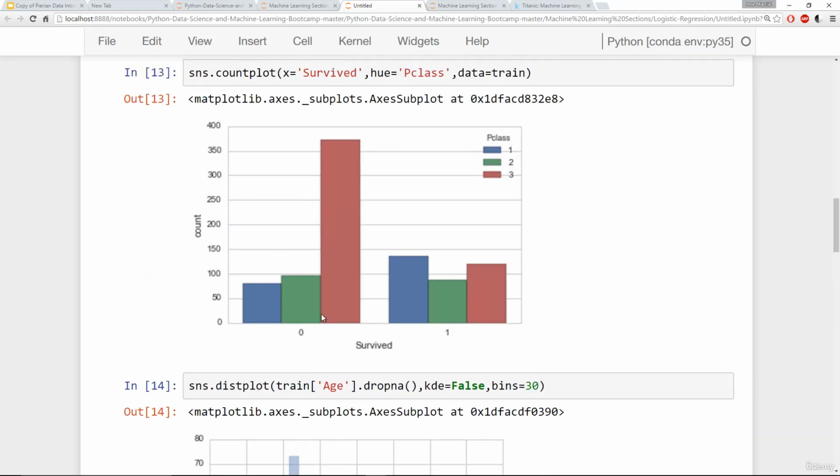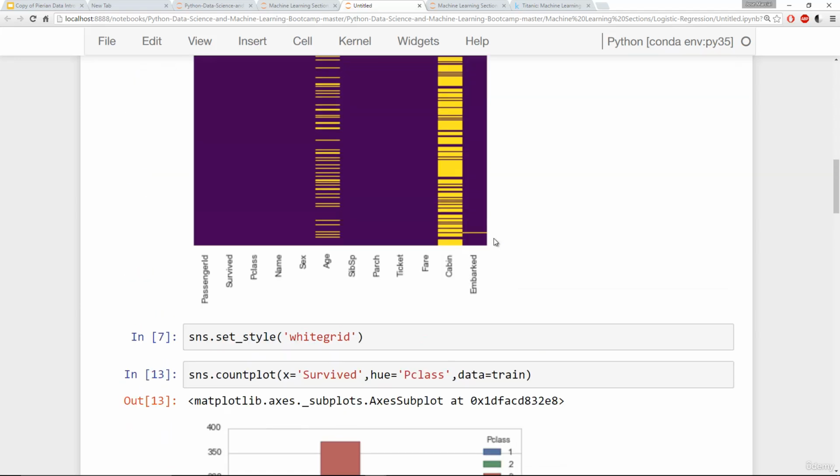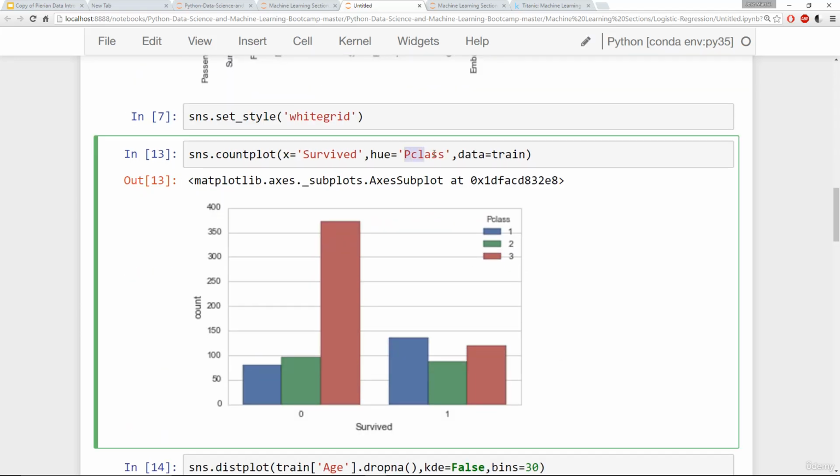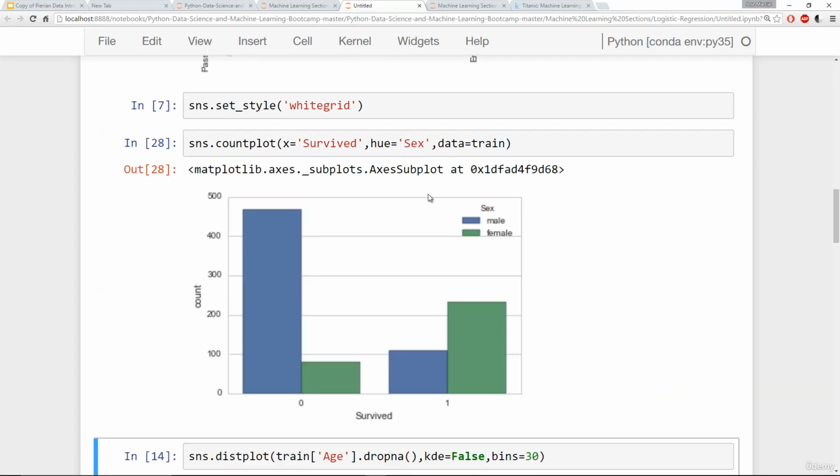And then we also looked at survival versus passenger class and survival versus the sex or gender. And we can go ahead and take a look at that again. Whoops, that should be capitalized. And we can see that again, that mostly men are in the non-survival group and mostly female are in the survival group by a ratio of 2 to 1 female to male in the survival group.